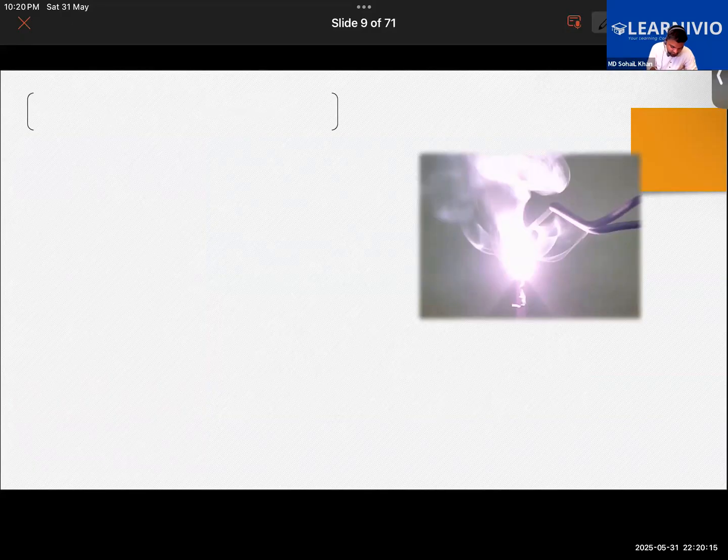We have the burning of magnesium written here. What is magnesium? Is it a metal or a non-metal? You guys actually know, but you are not answering it. It's a metal. Magnesium is a metal.